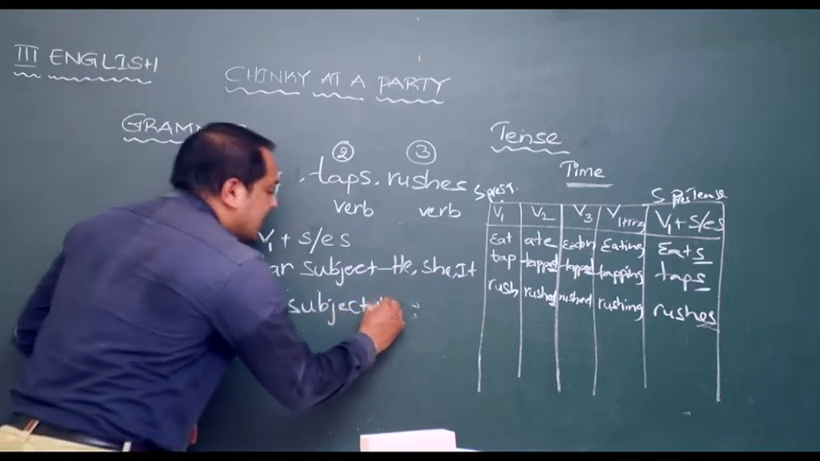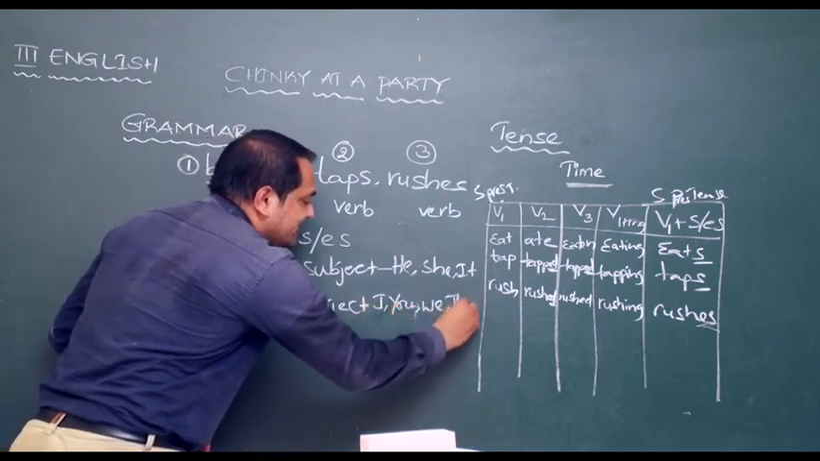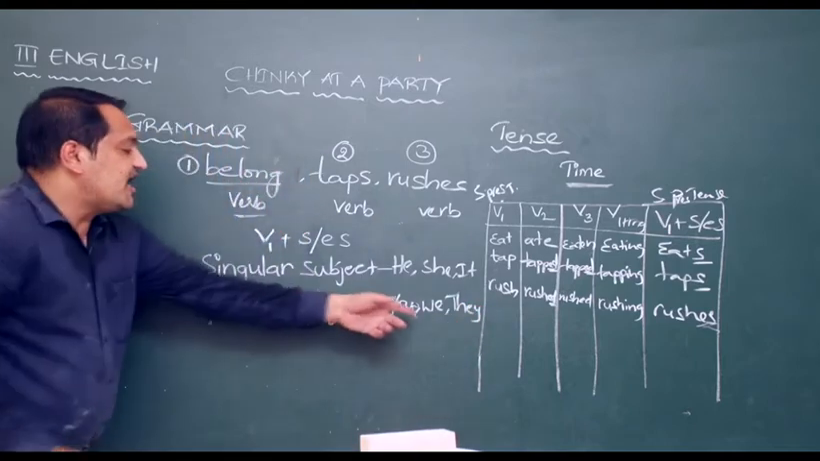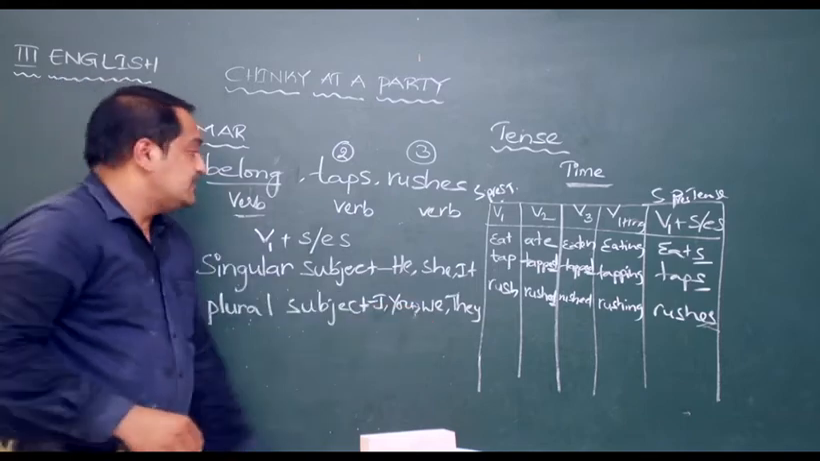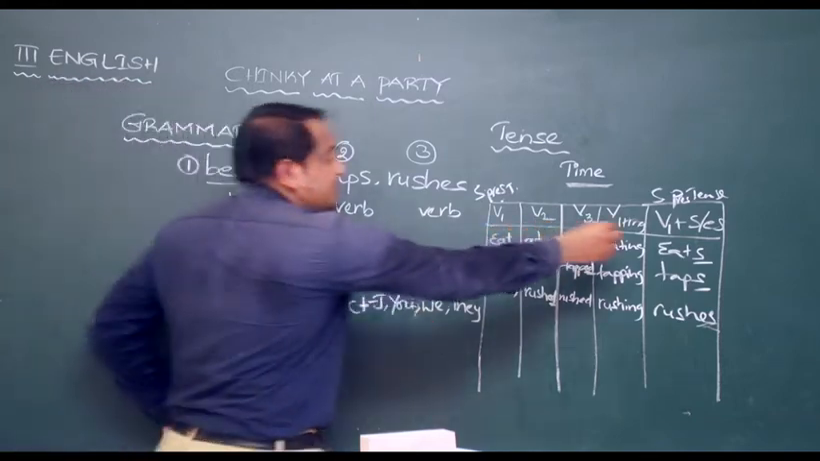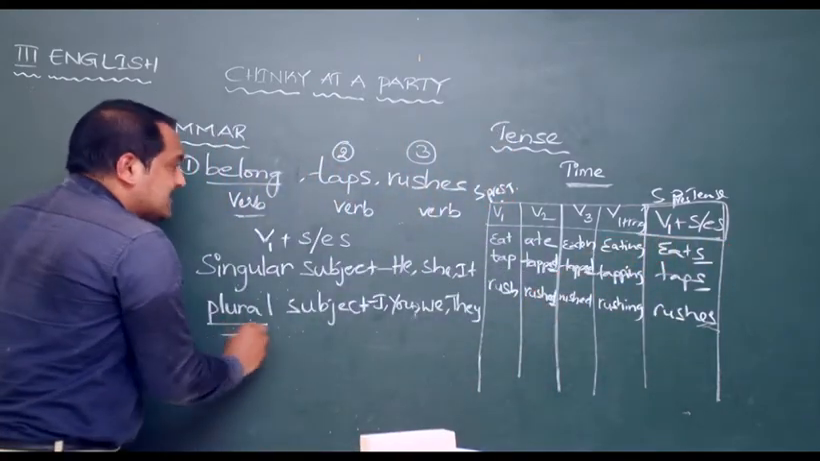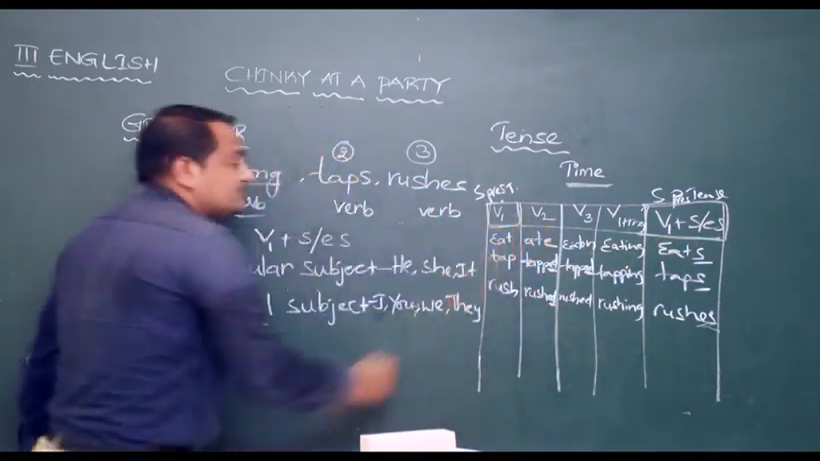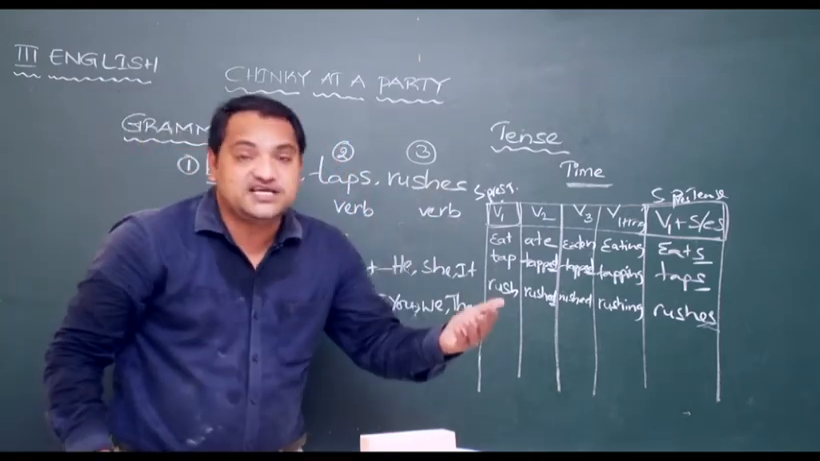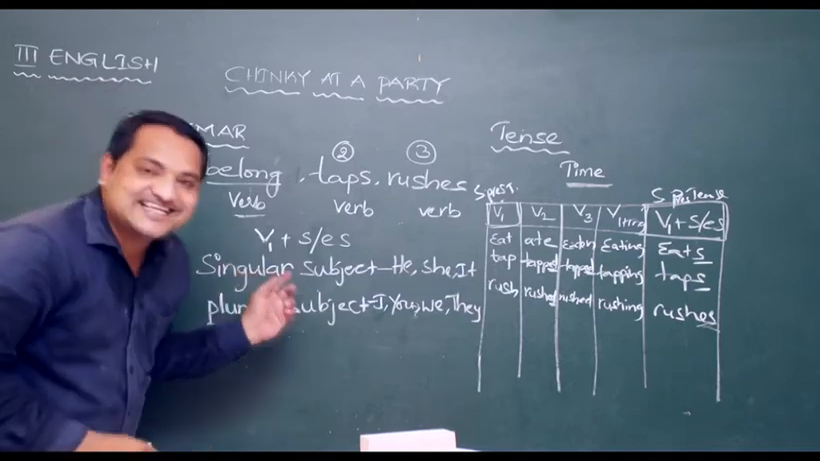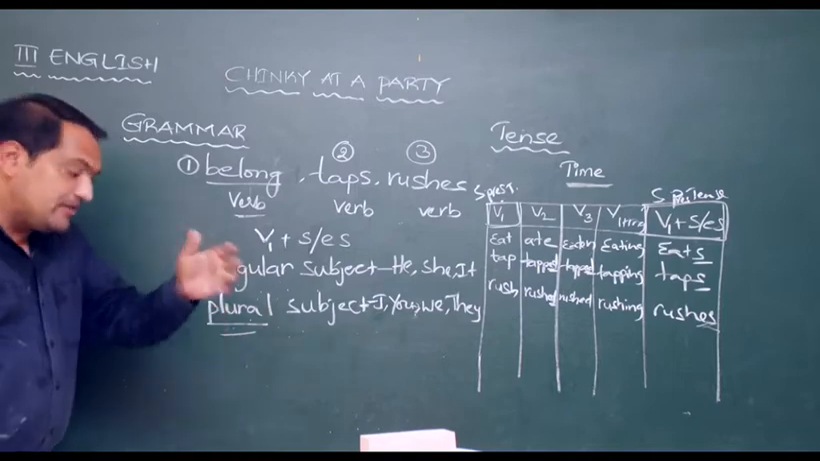If you see I, you, we, they, these are plural subjects. Sir, with singular subjects, we get V1 plus S or ES. With plural subjects, we get V1. So, singular means one, plural means many. I repeat, singular, single, one; plural, many.